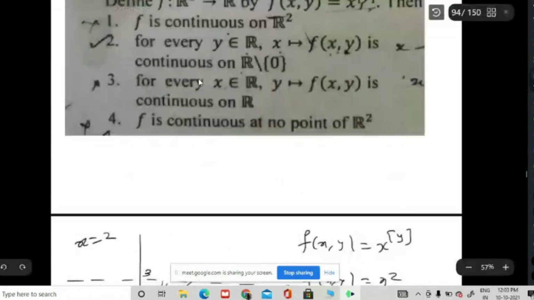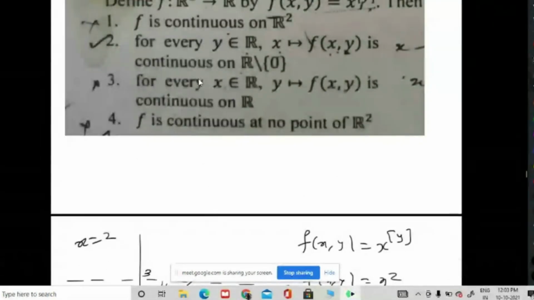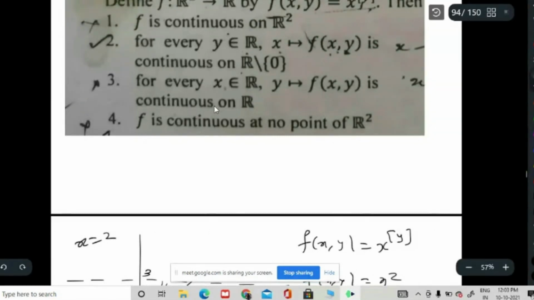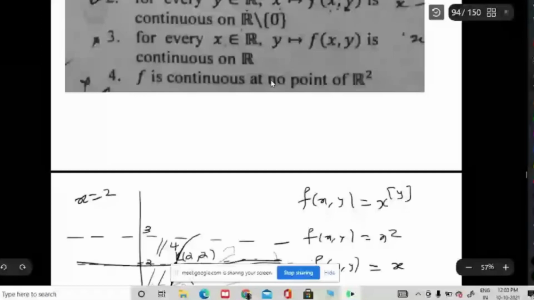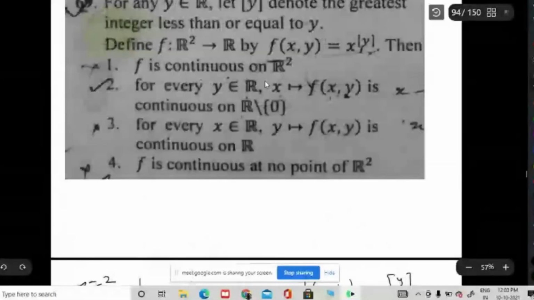And what about the fourth option? F is continuous at no point of R2. Is that correct? No, because in each portion it is continuous, right? Each region it is continuous. The 0, 1 region is continuous, 1, 2 is also continuous. So saying it is not continuous at any point is not correct. So option 2 is true. I have already marked this one as true, option 2, right?